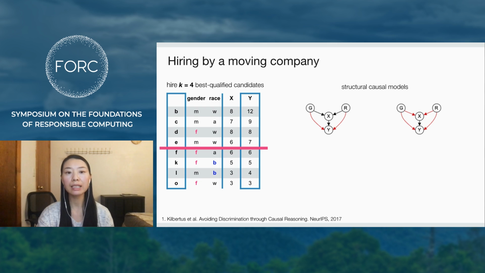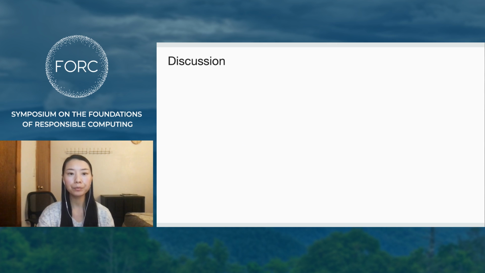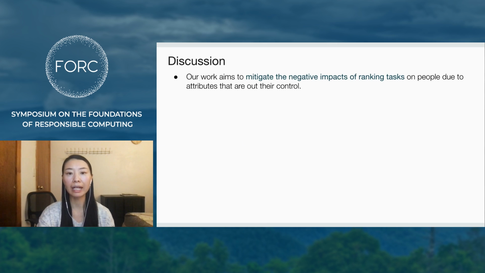Under U.S. labor law, the moving company may be able to make a business necessity argument for the weightlifting variable X. The DAG on the left shows the case where X is a resolving mediator, meaning discrimination on the basis of X is considered unenforceable. The DAG on the right shows the non-resolving case, where no discrimination is allowed, direct or indirect. We want to check whether such causal links exist in our data, and if so, to break them to produce fair outcomes.